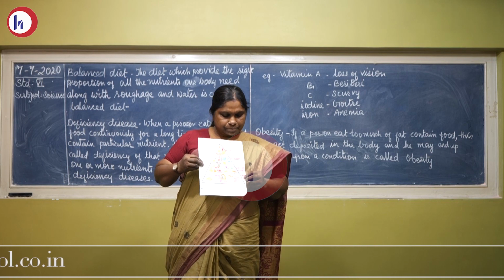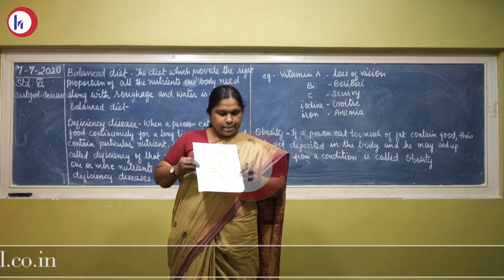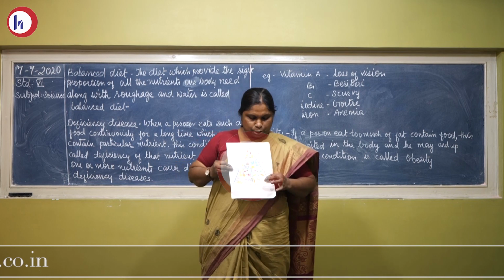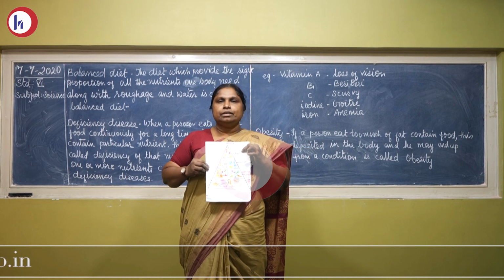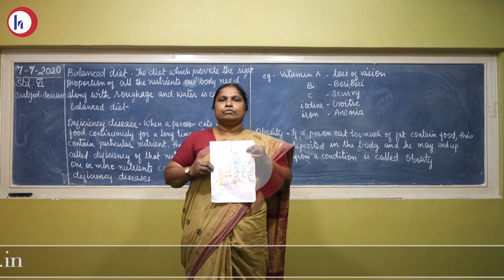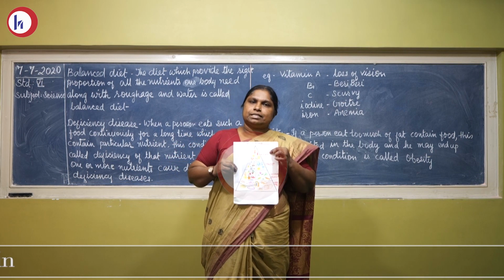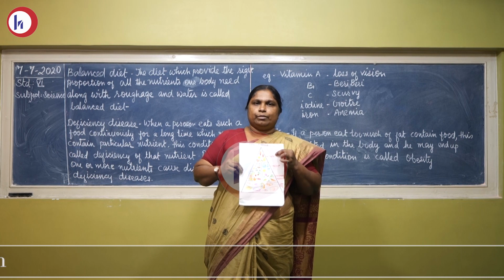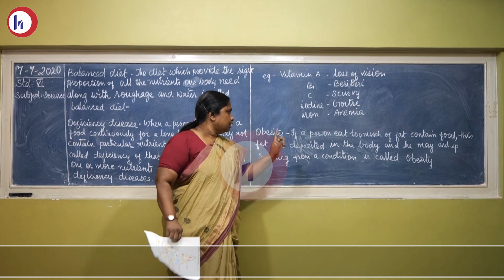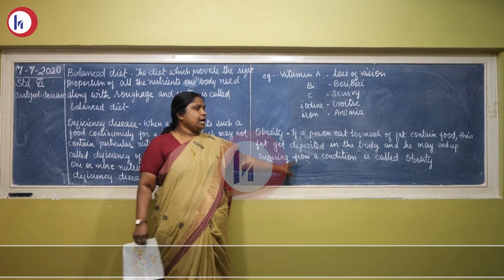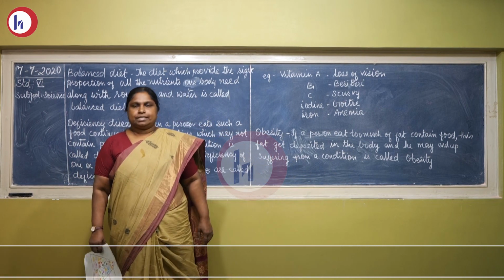In this figure, carbohydrates, vitamins and minerals we have to eat more, and proteins are also needed. We need very small amounts of fats. Fat is needed, but very little. If we take in much more fat, it deposits inside the body and causes obesity.